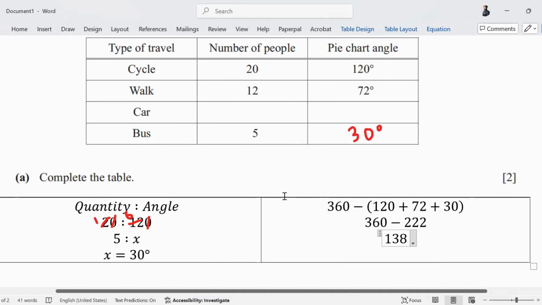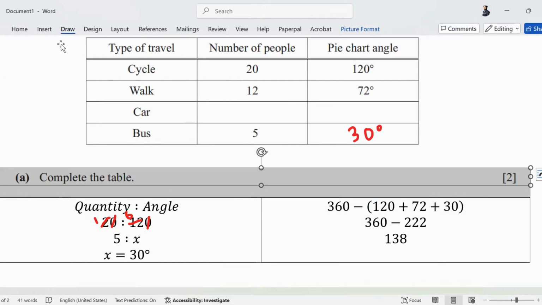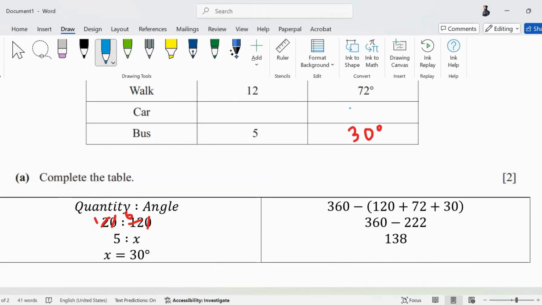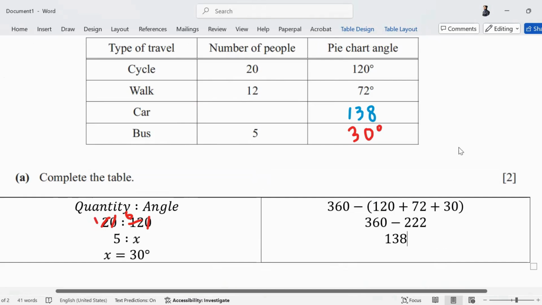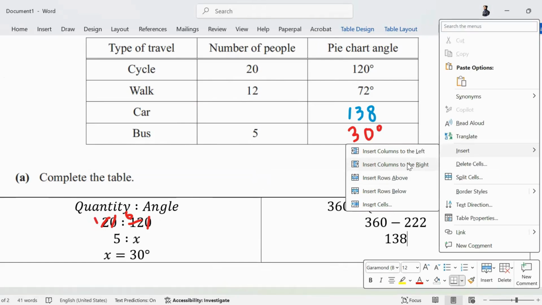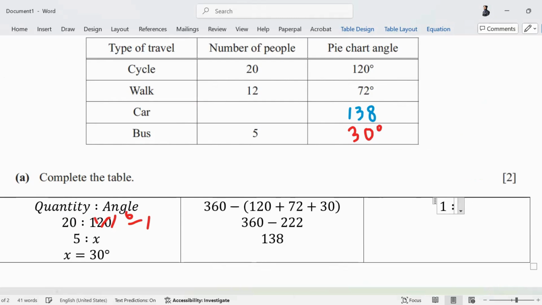Now can you figure out the number of people that will be represented by this angle? Figure it out. Again, same ratio. You have already simplified the ratio, so you can use the simplified ratio as well. I can say that for one person, the angle is 6 degrees. So for how many people will I have to take the angle as 138?